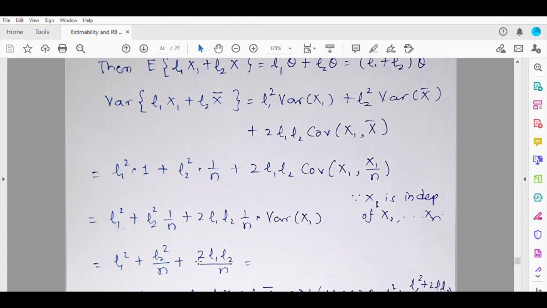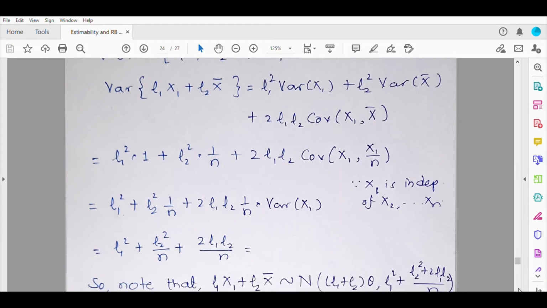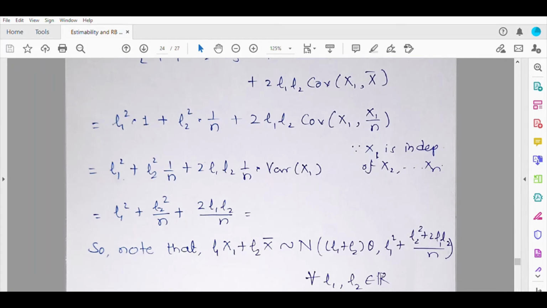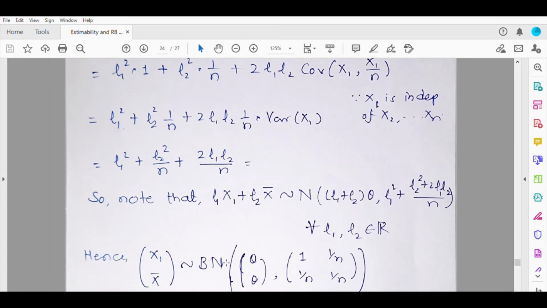And so one can conclude that L1 times x1 plus L2 times x bar follows normal distribution with mean this and variance this for every L1, L2 in the real line. So for all real valued L1, L2, the linear combination of x1, x bar follows normal distribution, and hence the joint distribution of x1 and x bar is a bivariate normal distribution with mean vector as this theta, theta, because both of them have expectation theta.